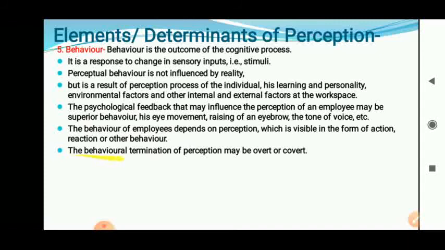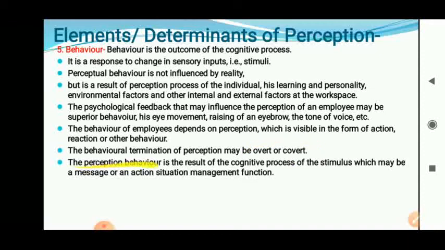The behavioral termination of perception may be overt or covert. Behavior of an individual can be called overt behavior or covert behavior. Overt behavior means the overt code, that means the physical action of the individual. It is termed as the behavior which we are going to carry out. That can be called overt behavior or covert behavior.